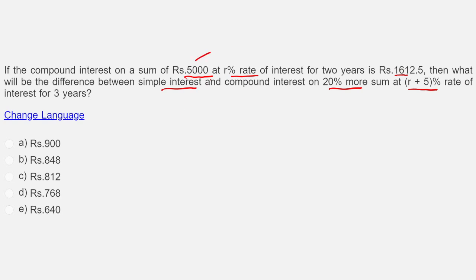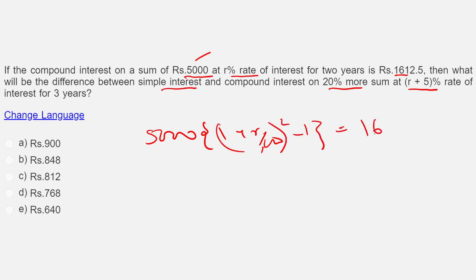Okay, let's look at this. What is given here? 5000 into (1 plus R by 100) to the power of 2 minus 1 is equal to 1612.5. I'm just writing it for you. You do not have to do anything. All you have to do is divide 1612.5 by 5.